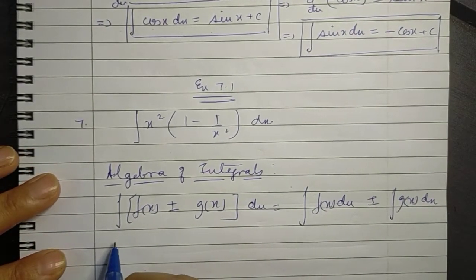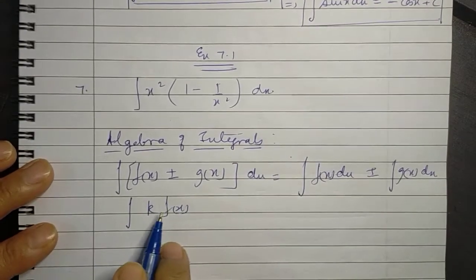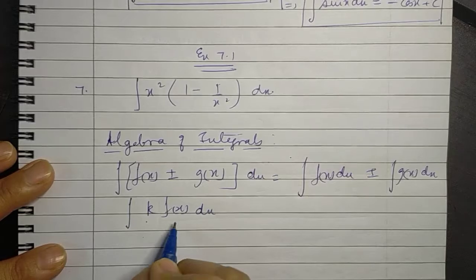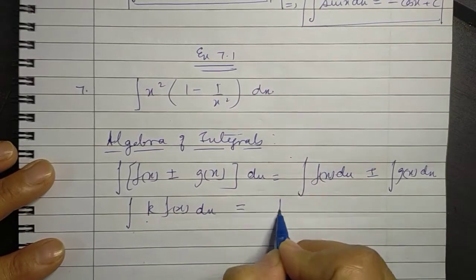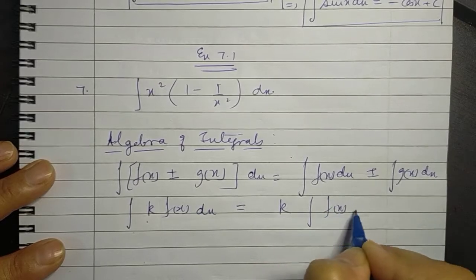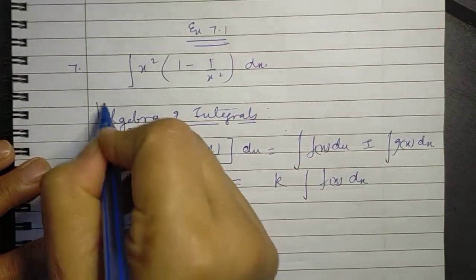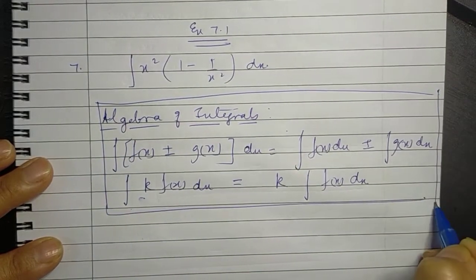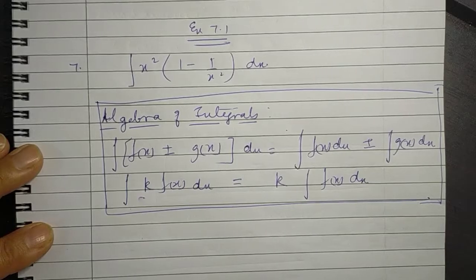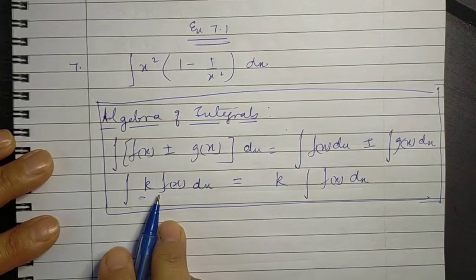Another thing which has to be kept in mind is that if you multiply a function by a constant, that is k times a function, when it is integrated, the result is k times the integral of the given function. These two points have to be kept in mind while doing the integrals of any question or any function which is given to us.